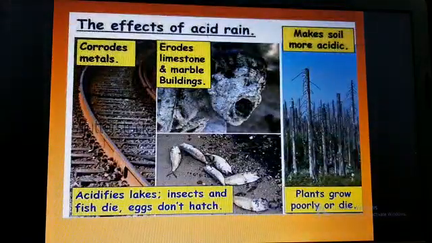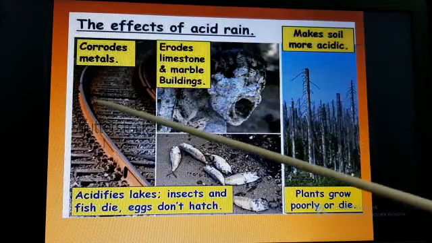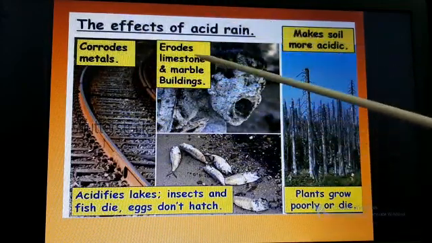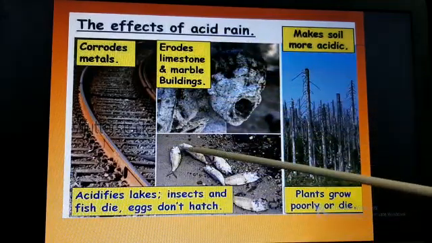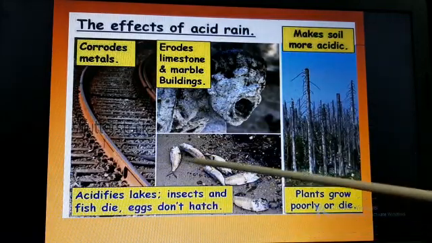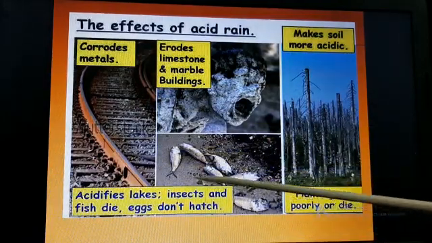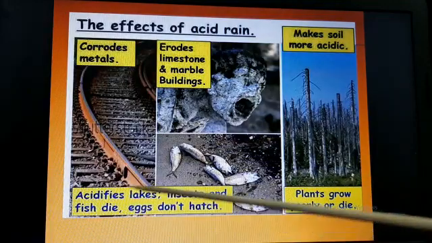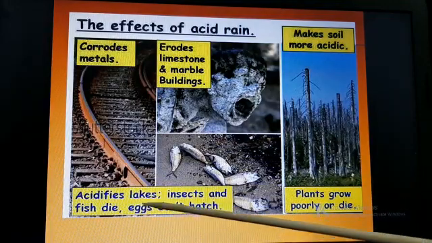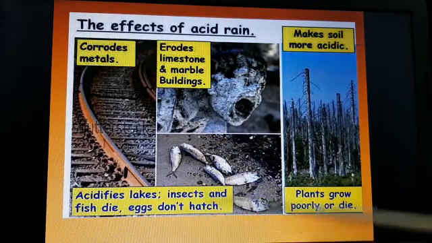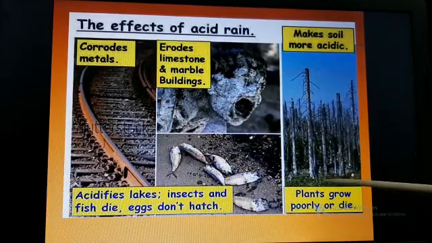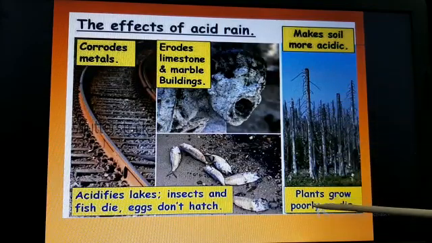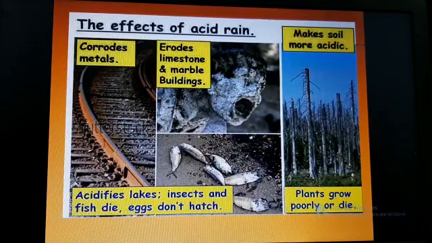Now, see the effects of acid rain, how it is affecting the metals. The metals will be corroded, and it erodes the limestone and marble in the buildings. And in the lakes, it acidifies the lake. It makes the water inside the lake acid. Insects and fish die due to this acid rain, and the eggs of the fishes will not hatch. And what about the trees? The soil will become more acidic, and it affects agriculture. It affects the crops. Plants grow poorly or they will die.